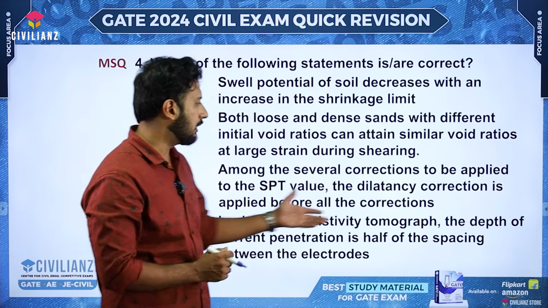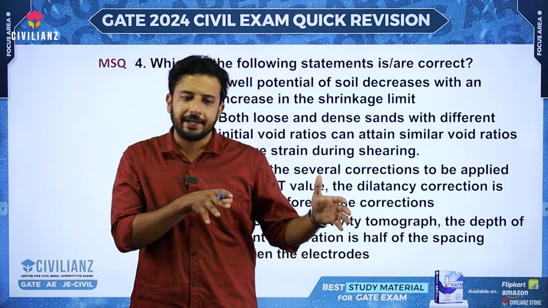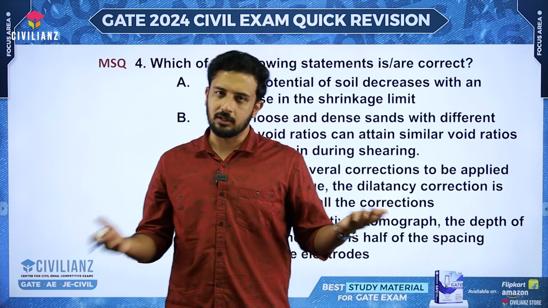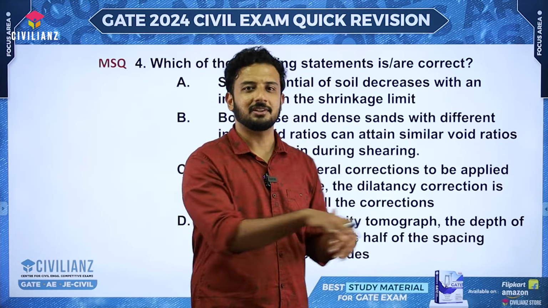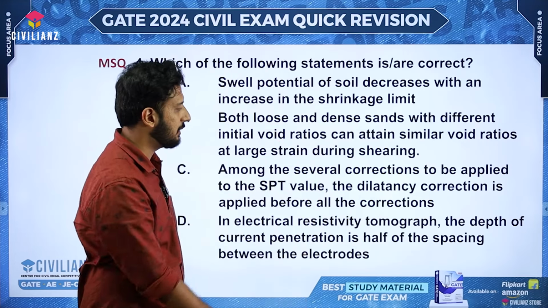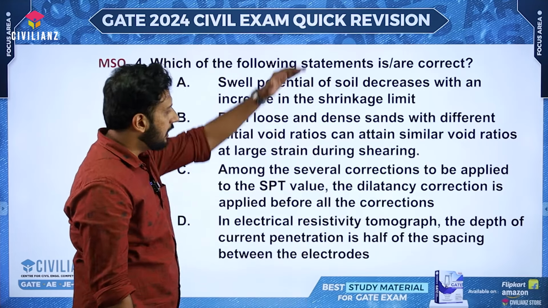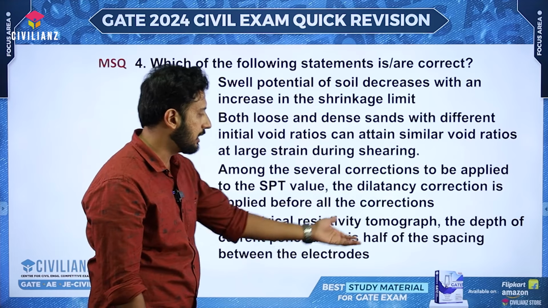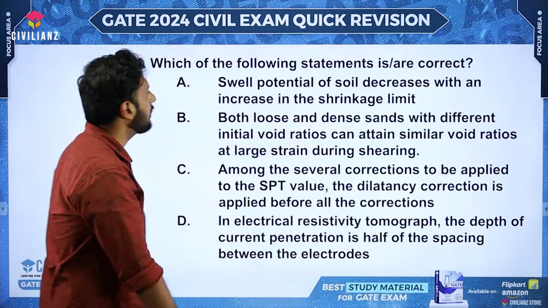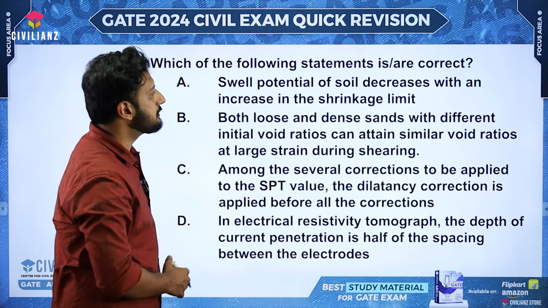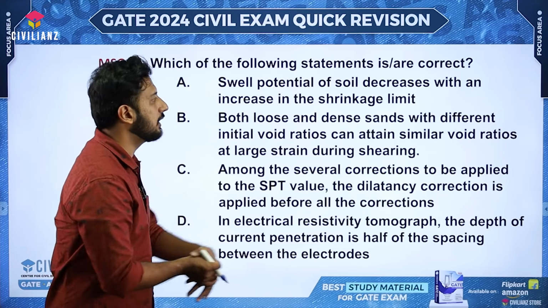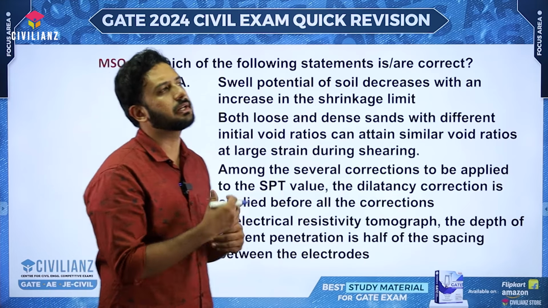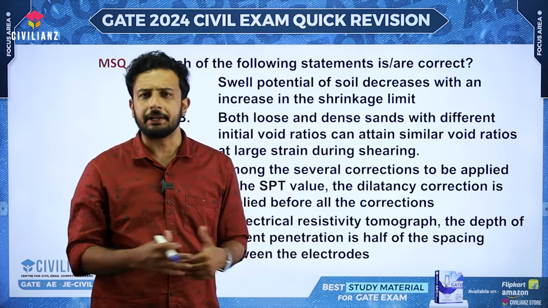Actually this tomograph is not exactly directly related to soil mechanics, it's somewhat a geology concept and all. But geology is also related to soil, right? So somewhat they have related it to this soil mechanics paper also. Let it be. Let's discuss the first three statements, then I will be explaining what is the meaning of this tomograph as well. Okay. The swell potential of soil decreases with an increase in the liquid limit. It's a direct result, right? Similarly, you might have studied regarding the compressibility also, right?